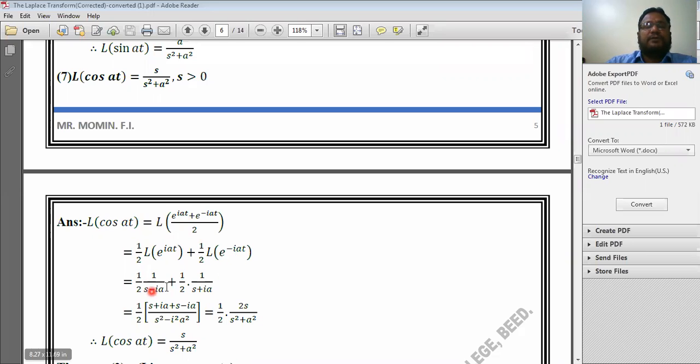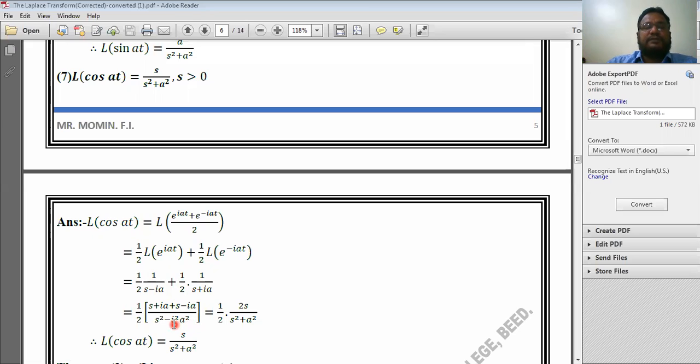Okay. Now apply the standard result here. Laplace transform of e to the power iat is equal to 1 upon s minus ia, plus 1 by 2 as it is, Laplace transform of e to the power minus iat is 1 divided by s plus ia. Okay. Now 1 by 2 is common. The remaining terms, take the cross product: s plus ia plus s minus ia divided by s square minus i square into a square.